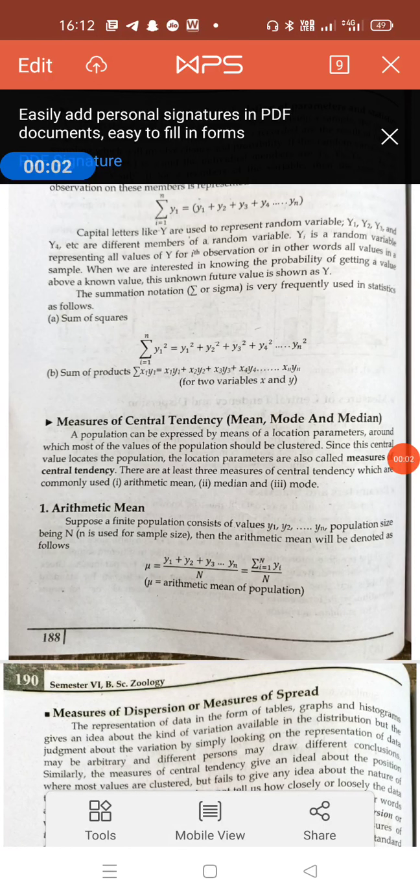Students, today we are going to start the measures of central tendency. So what is meant by central tendency, and in which topic? We will study now the mean, mode and the median.